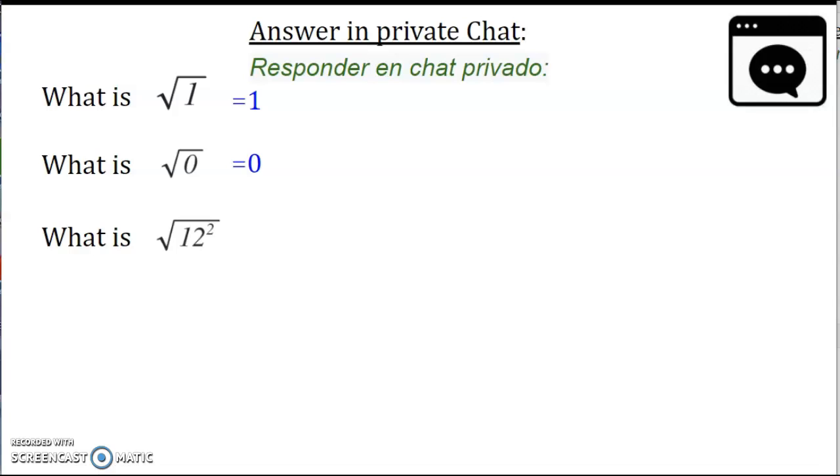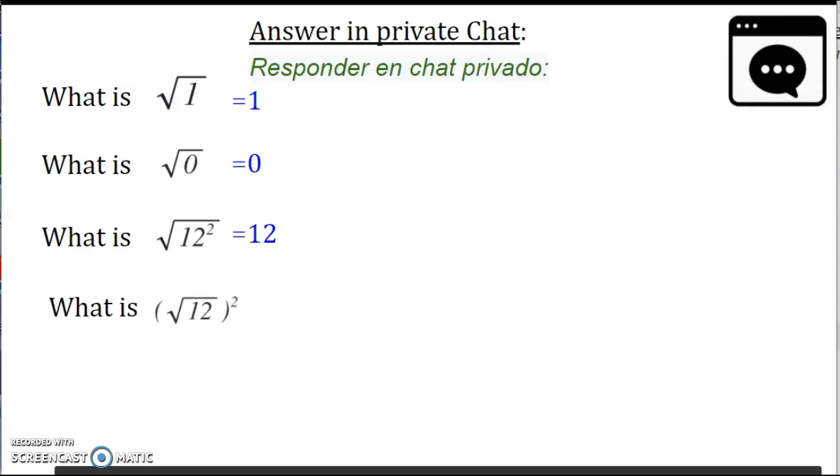Well, 12 squared means the side length is 12, and then squaring it makes an area, and then taking the square root of it means that you're looking for the side length. So it just becomes 12. And likewise, square root of 12, all squared, is the same as 12.